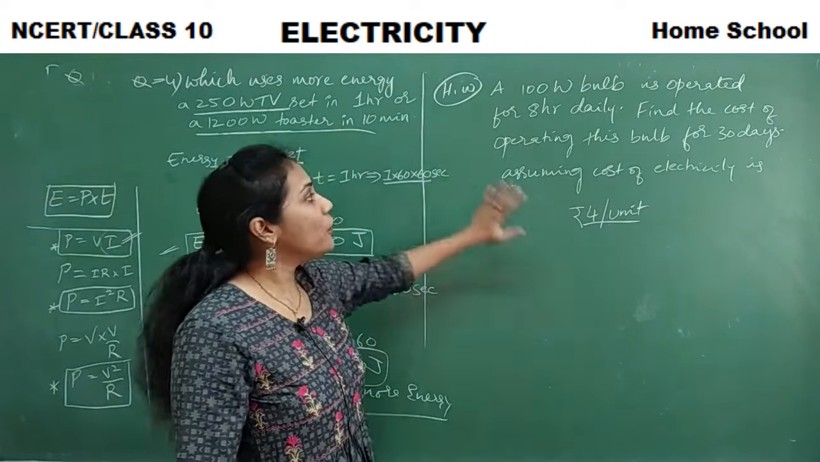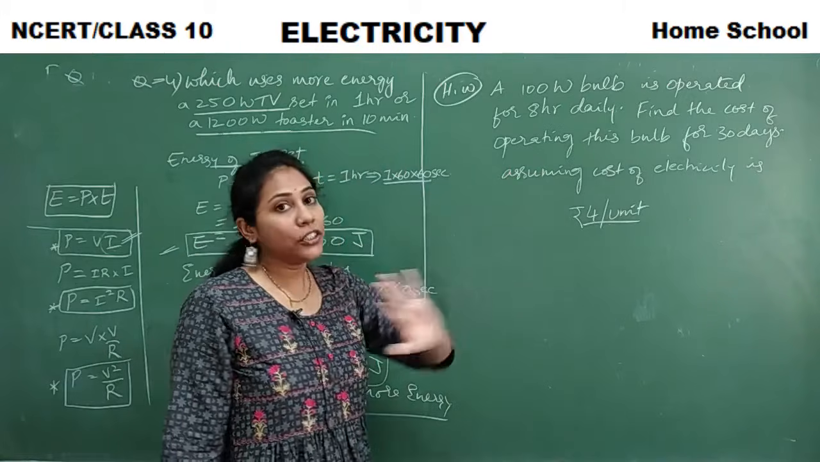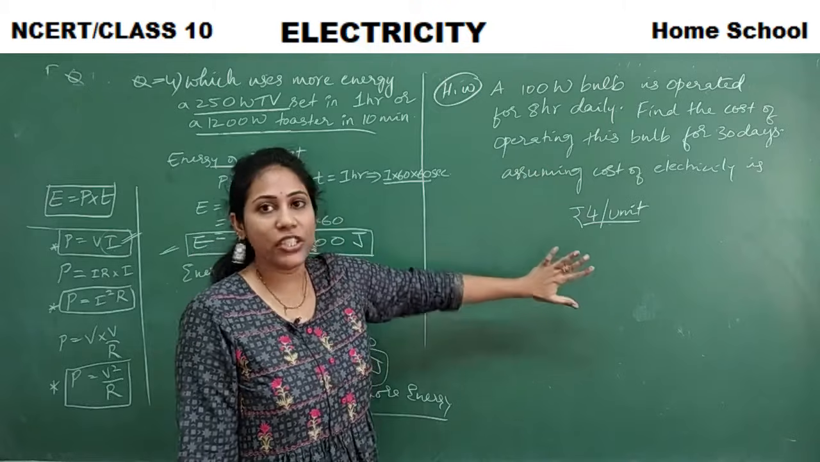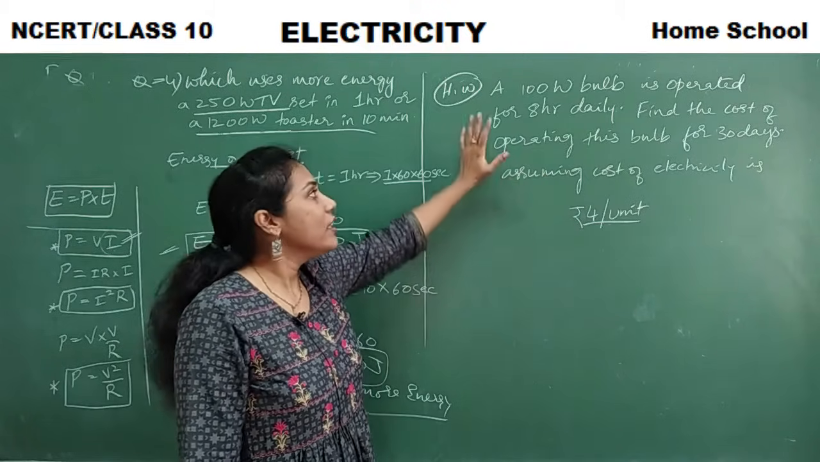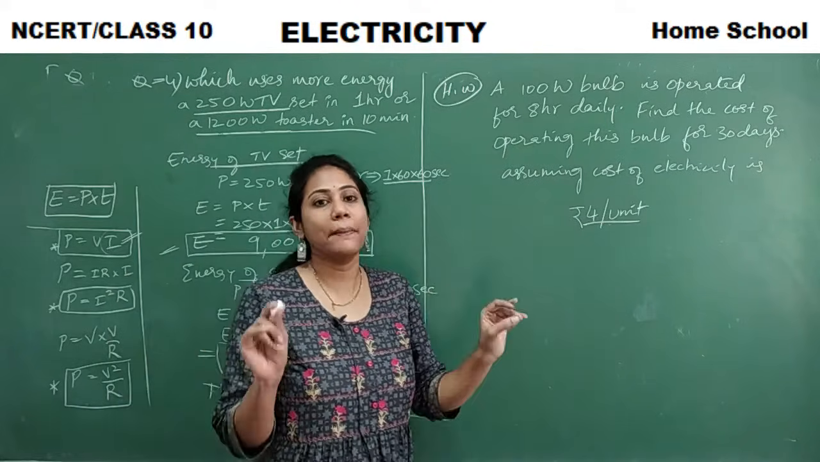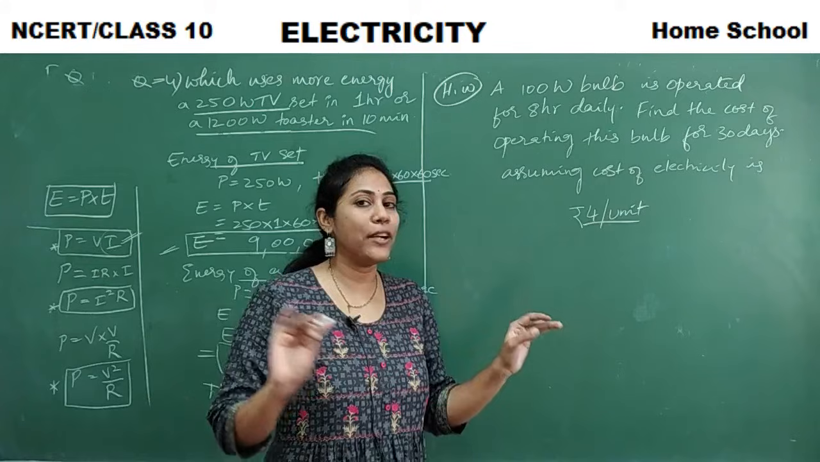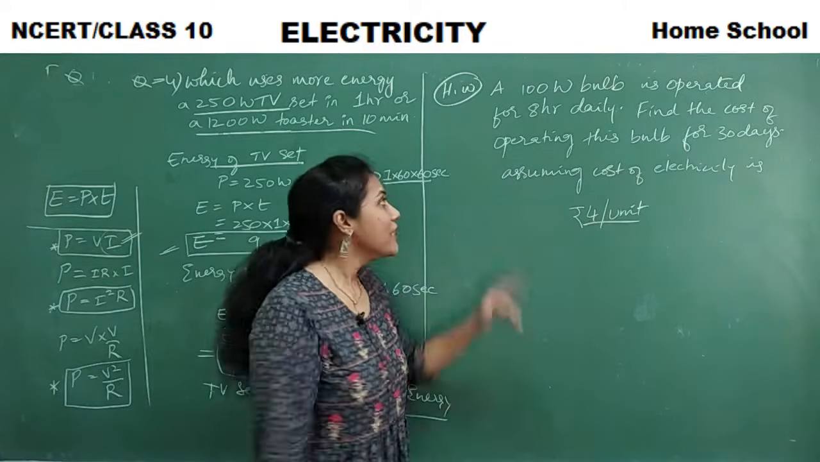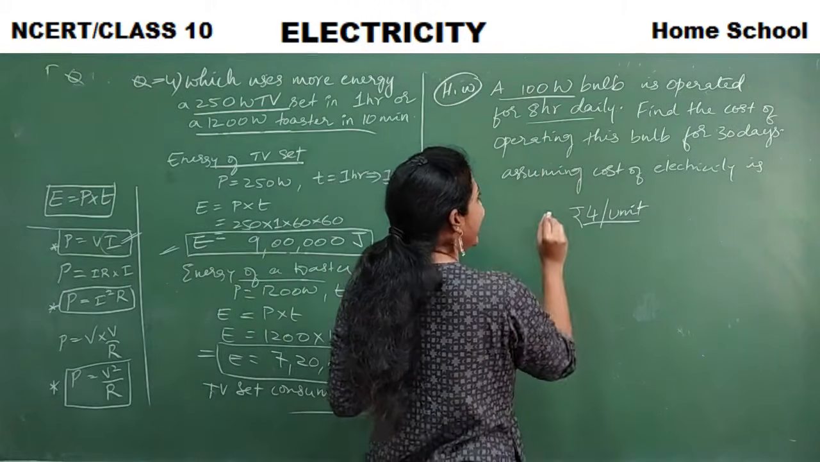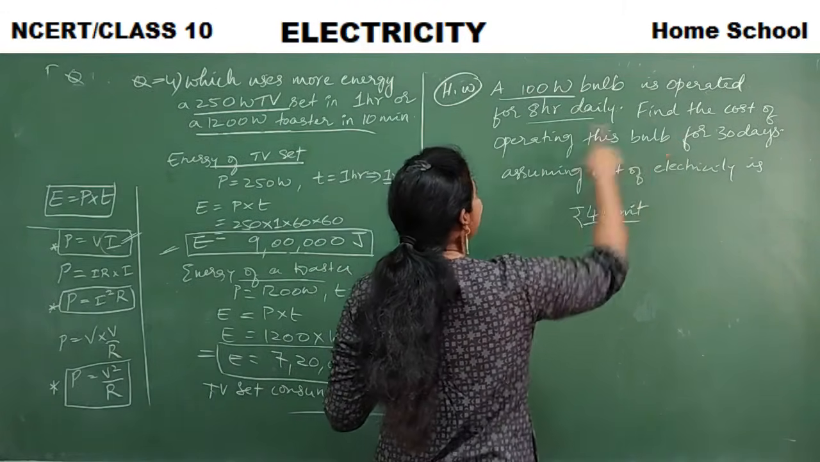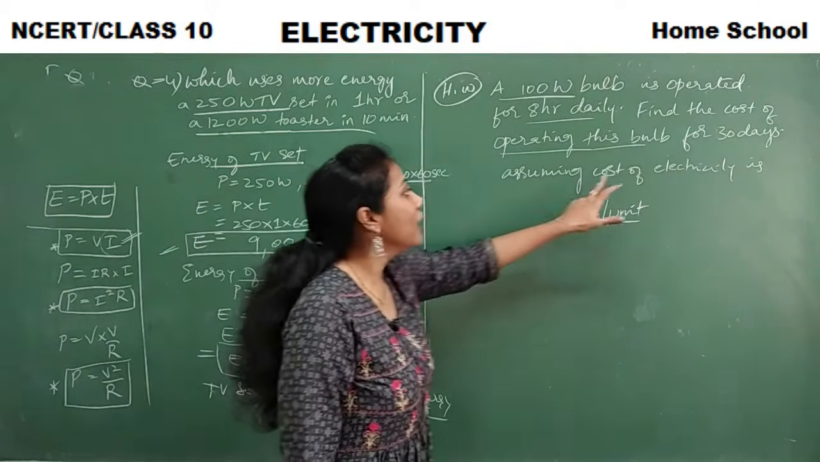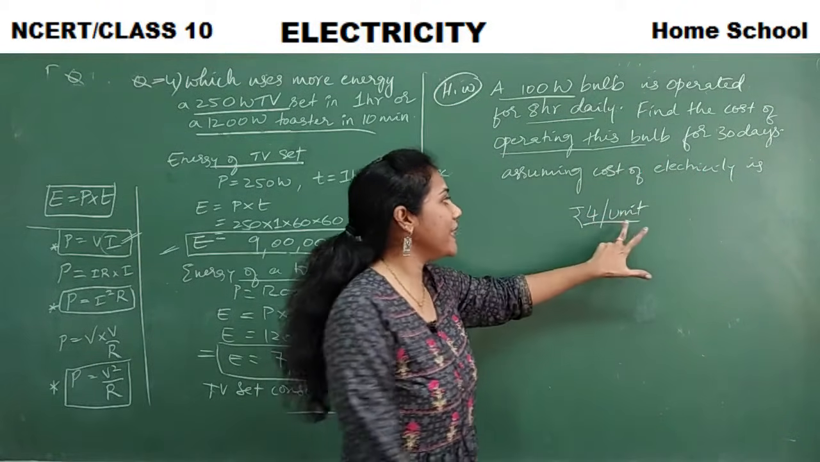So here you have a homework question which is just similar to the third problem that I did. This is one of your previous year's board questions. So do it as homework and post the answer in the comment box. Let me check how many of you have given a correct answer. Clear? So read the question carefully. You have a 100-watt bulb operated for 8 hours daily. Find the cost of operating this bulb for 30 days, assuming the cost of electricity is 4 rupees per unit.